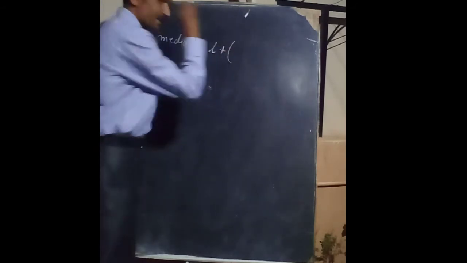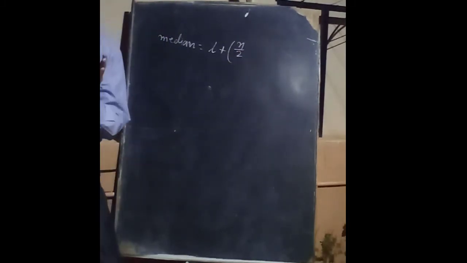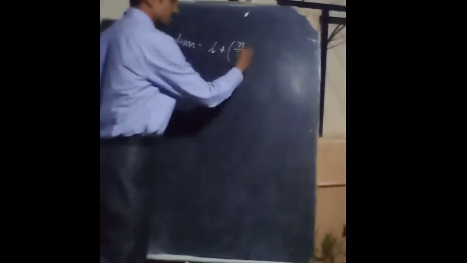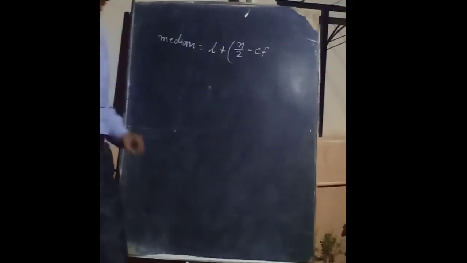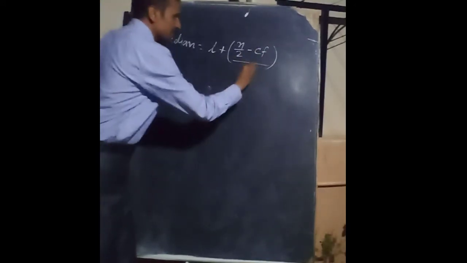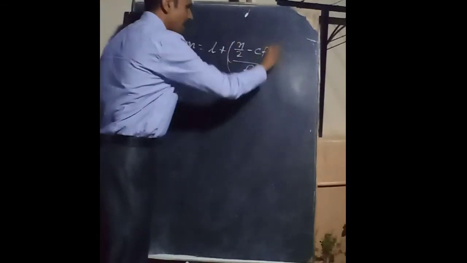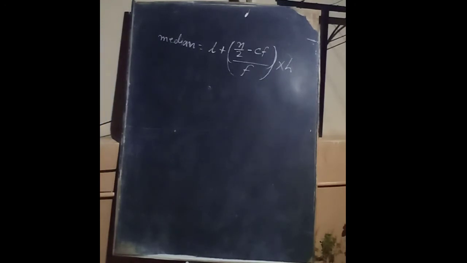So the formula: median is equal to L, where L means lower limit, plus bracket n by 2, which means the total of the frequencies given, divided by 2, minus CF. CF means cumulative frequency. Then divided by F, where F means frequency, into H, which is the difference of the grouped data in the CI.